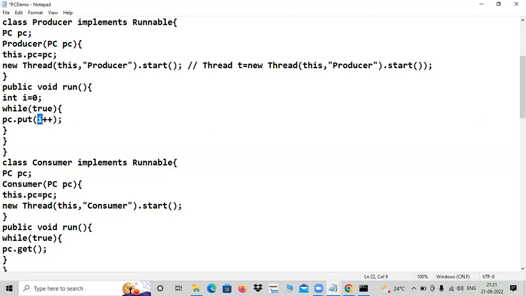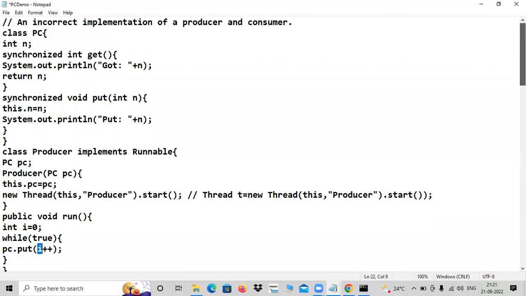Put, you are calling the put method. Control transfers to put. Where is put? Here is the put method. It is locked, you can see it is locked, but you are getting in, and what is pushed into n? 0 is pushed. i++ you are passing, and what is i? 0, right? 0 is passed into that. this.n = n. What is the meaning of that? What is that n?